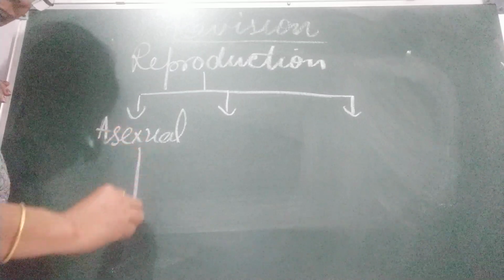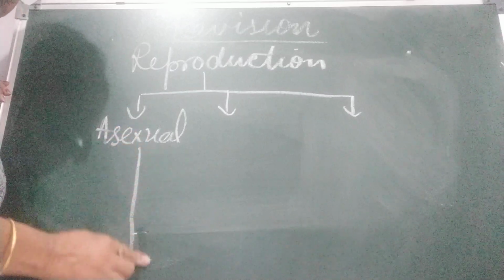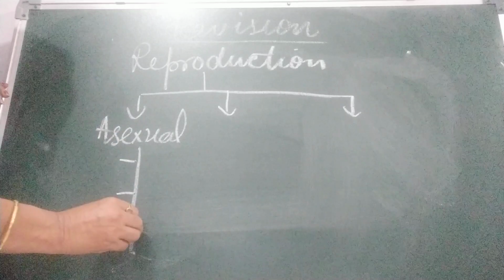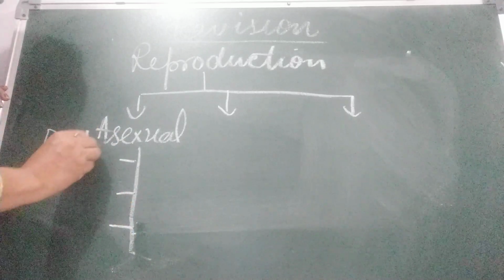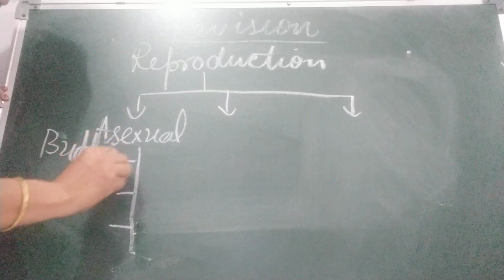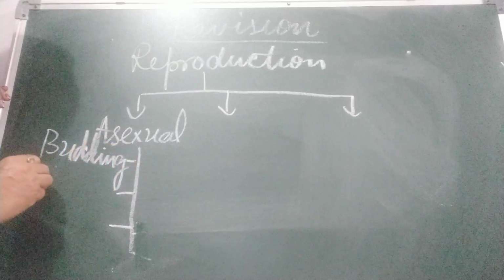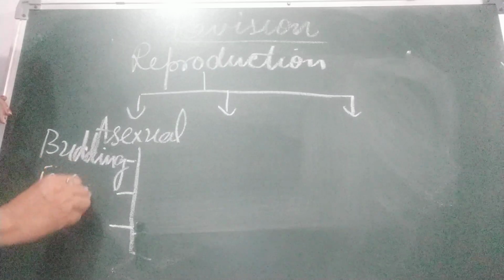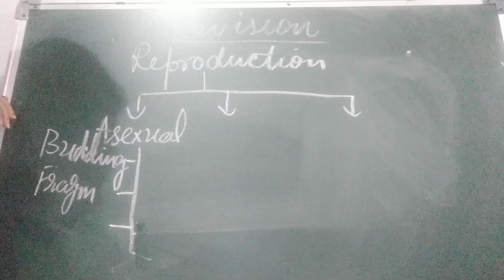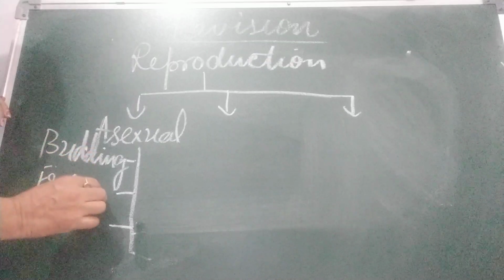This is also of three types. First is budding. Budding takes place in yeast. Example of budding is yeast. Second is fragmentation, in Spirogyra and fucus.